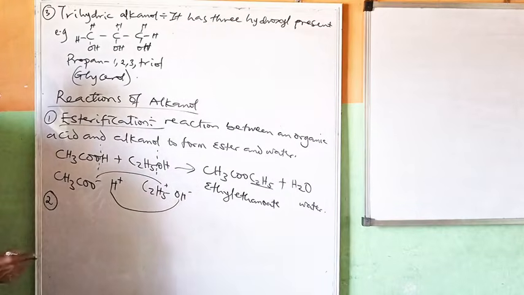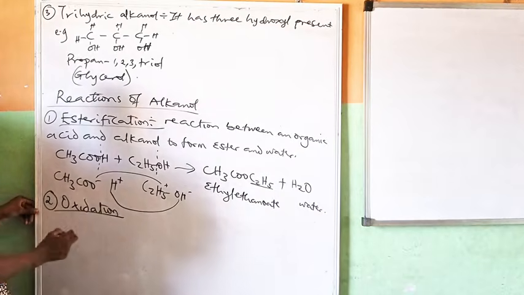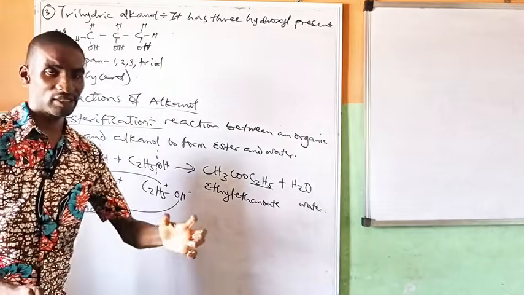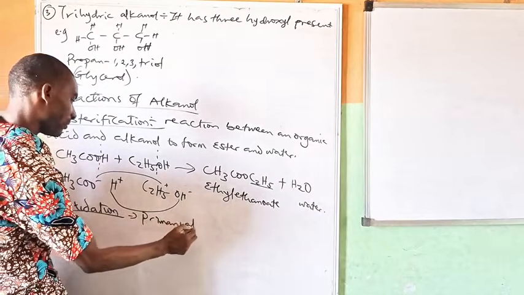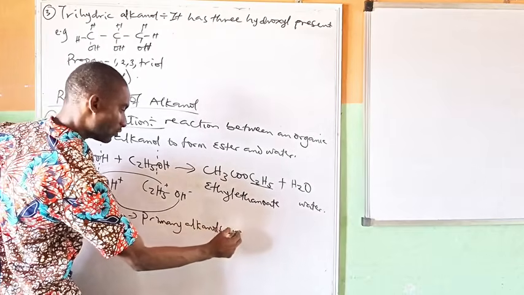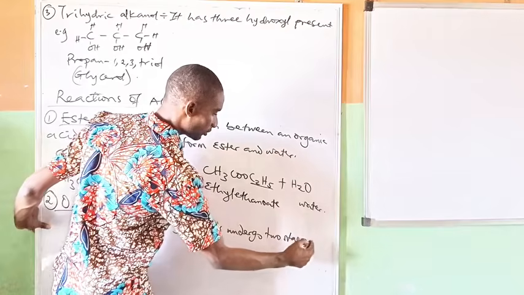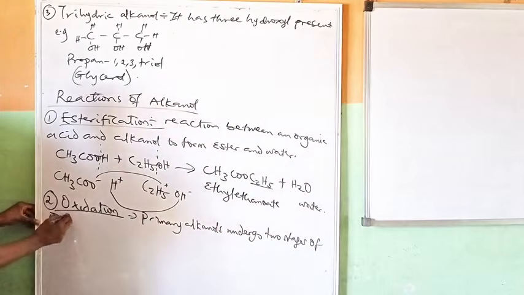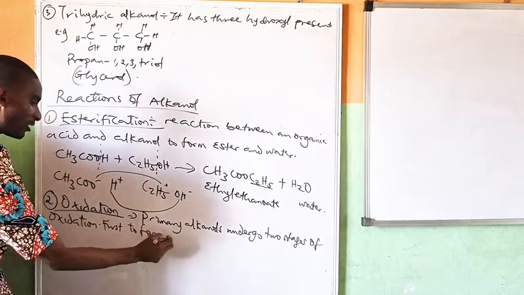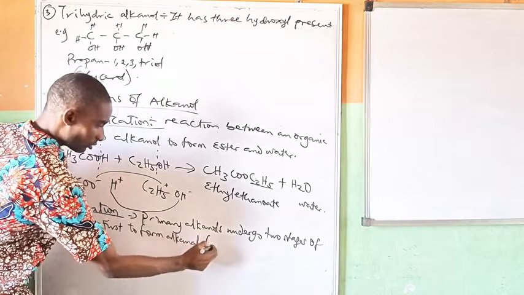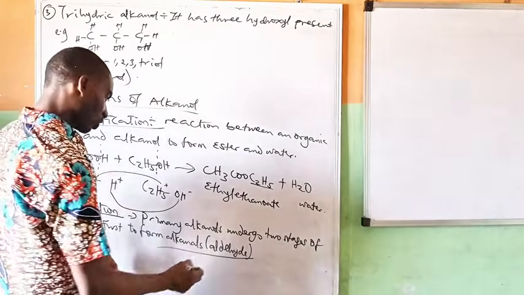Number 2 reaction of alkanol is oxidation, which we have spoken about extensively when we're talking about primary, secondary, and tertiary alkanol. So under this oxidation, primary alkanols undergo two stages of oxidation. First, to form alkanals, which is also called aldehyde, and that's partial oxidation.